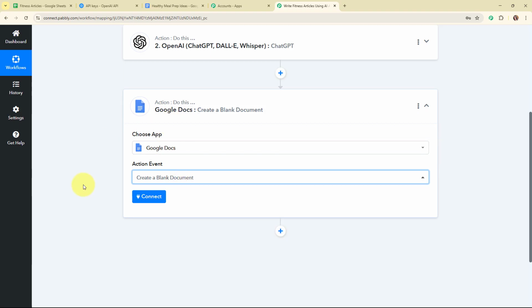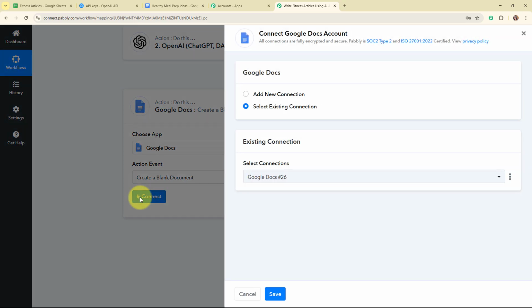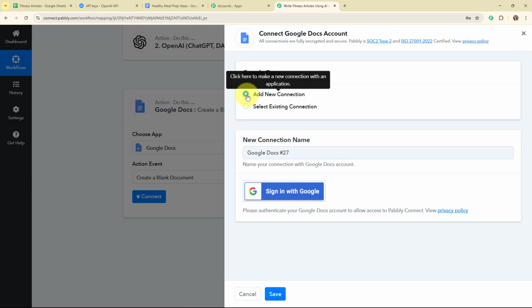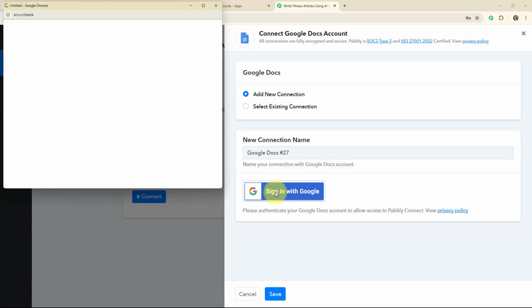And now, to connect my Google Docs with Pabbly Connect, I'm going to click on this Connect. To build a new connection, I'm going to select Add New Connection. If your Google Docs account is already connected with Pabbly Connect, then you can click on Select Existing Connection. And now, to build a new connection, I'm going to click on this Sign in with Google.